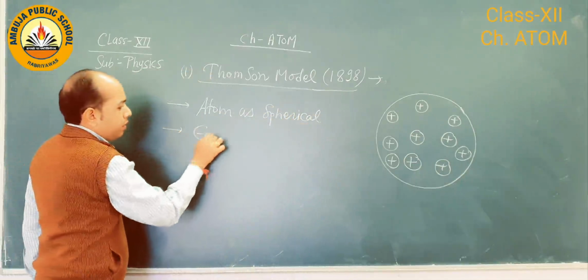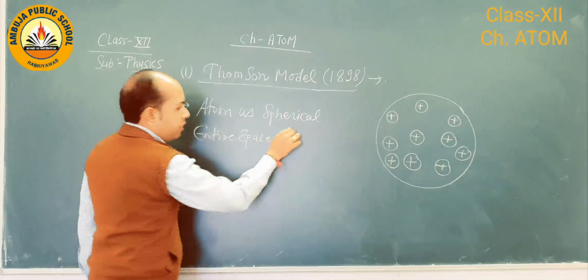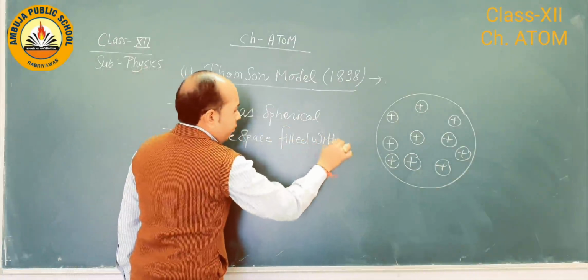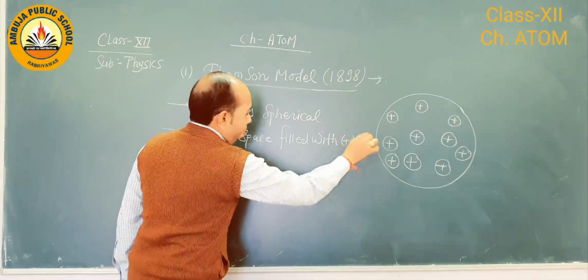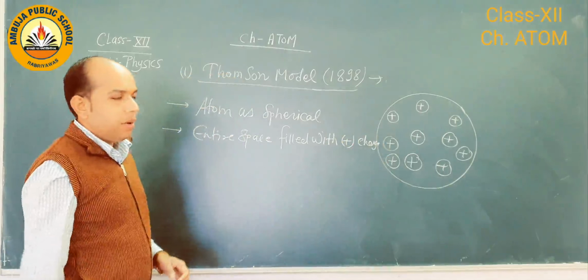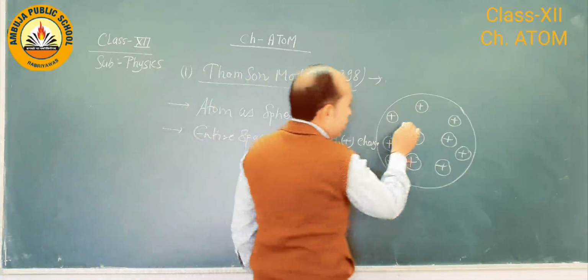And entire space filled with positive ions. And electrons are embedded like a seed in watermelon. If we cut the watermelon, so we see the seeds.